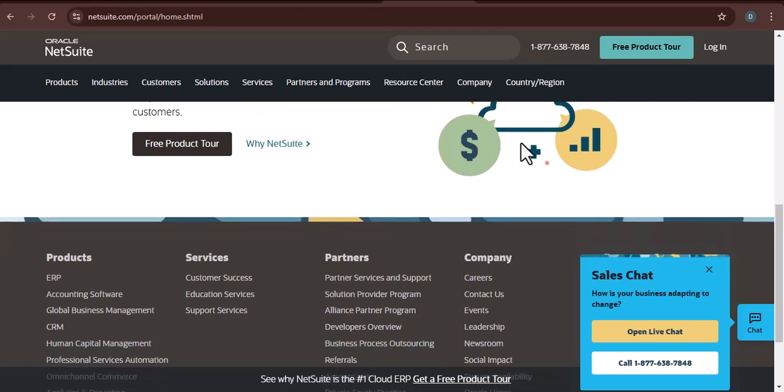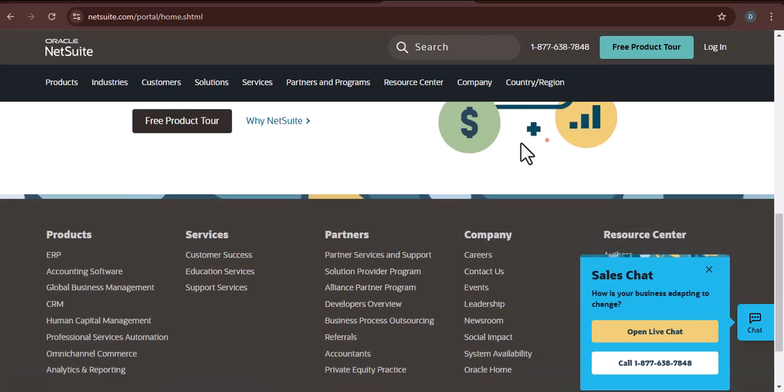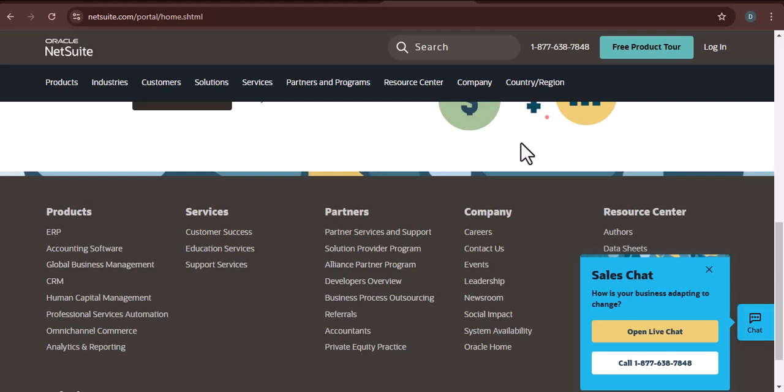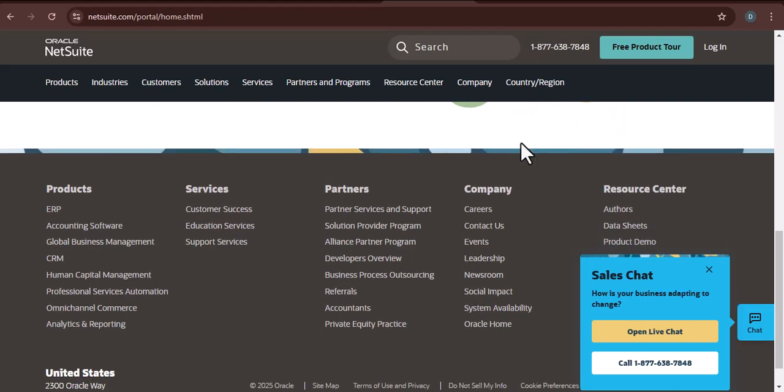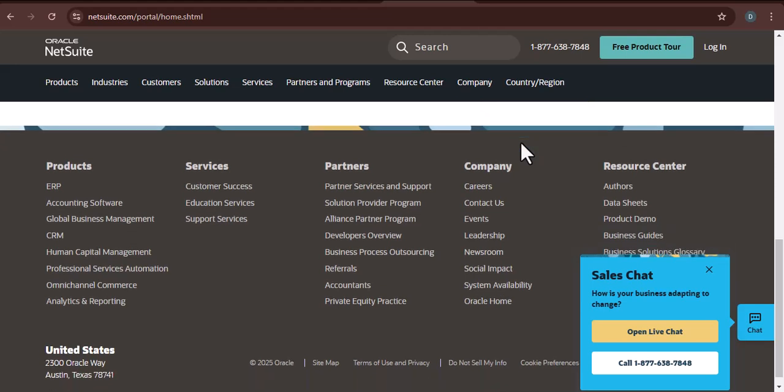Step 3. Discussing pricing and contract terms. NetSuite's pricing is based on several factors, including the edition you choose, the number of users, and the modules you require. Be prepared to discuss your budget and negotiate contract terms. Understand the different pricing models and payment options. Clarify the contract terms and conditions, including implementation fees, support costs, and renewal policies. Get everything in writing.